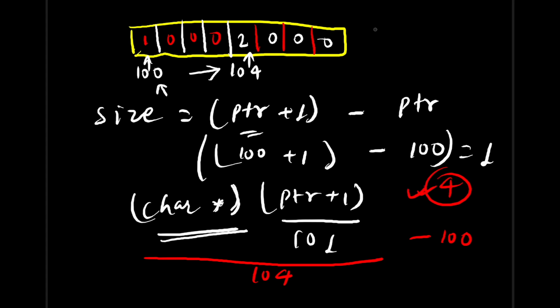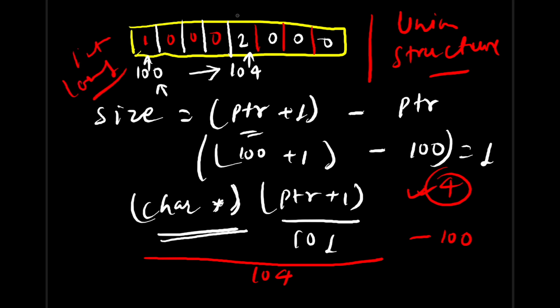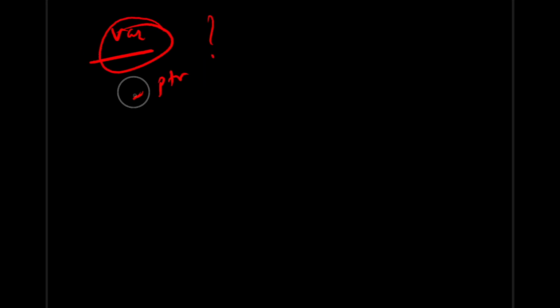With the same concept, you can calculate the size of any union, or you can calculate the size of any user defined data type also, a structure or any other data type, int, long, short, anything. The next question, why do we need this pointer itself? What is the requirement of it? Since we have a normal variable, right? Normal variable where we can play with this. Then why do we need this pointer? Pointer concept was introduced, but let's understand the reason behind it.